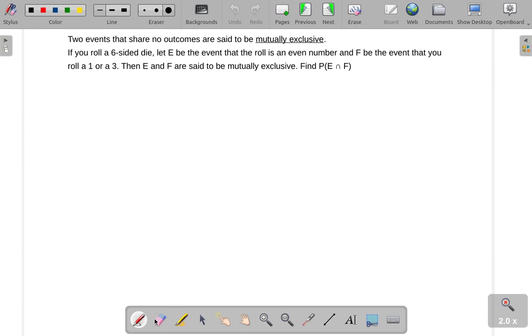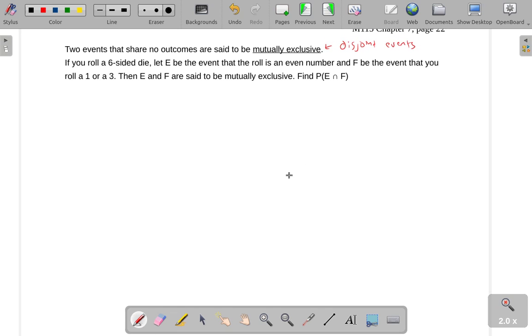Two events that share no outcomes are said to be mutually exclusive. This is the event version of what we called disjoint before. If you're thinking about Venn diagrams, this is what happens when the intersection of the two of them is empty. If there's nothing in the intersection of the two sets, or if you could draw your Venn diagram like this, you would say that the two sets are disjoint.